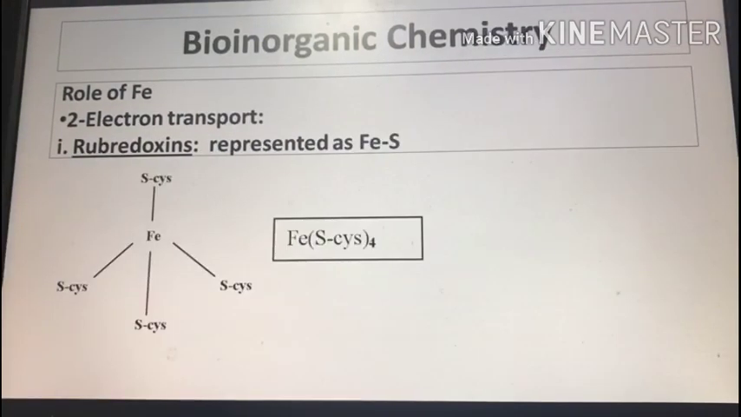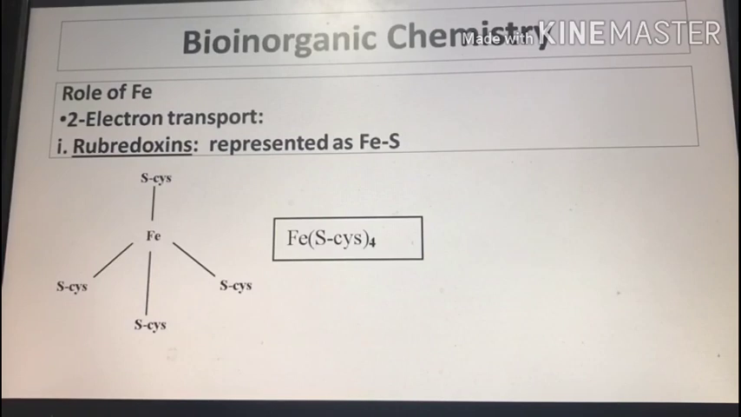This is the structure of rubredoxine, in which the iron atom is at the active site and is bonded with the sulfur atom of the cysteine amino acid. As we know, the iron atom has tetrahedral geometry, in which 2 sulfur atoms are in one plane, one sulfur atom is below the plane and the second sulfur atom is above the plane.